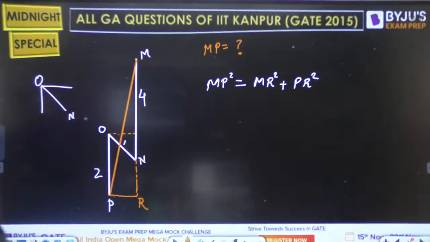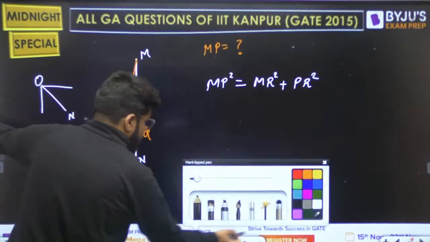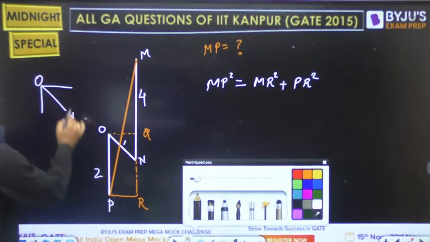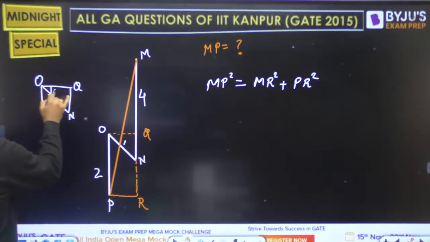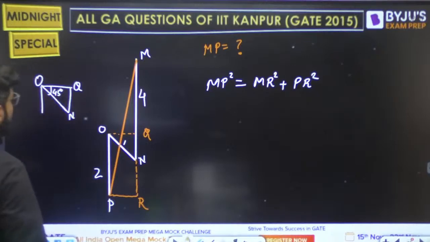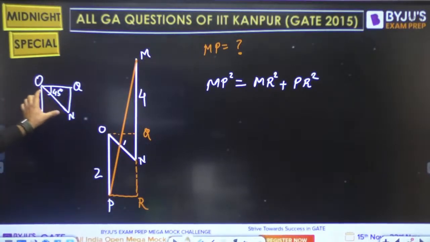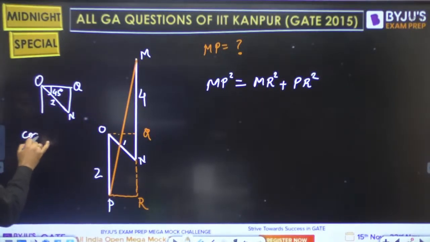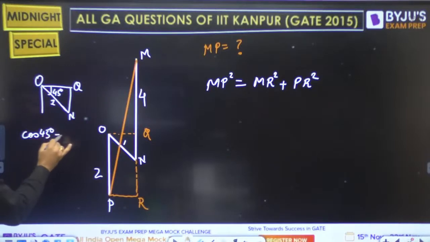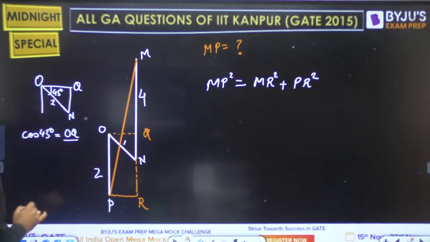Let me mark this. Let's say this is some point Q. So this is OQ, this is N, this is 45 degree. Now we know the value of this hypotenuse is equal to 1. So if you simply apply cos 45 degree here, that is equal to OQ divided by 1.